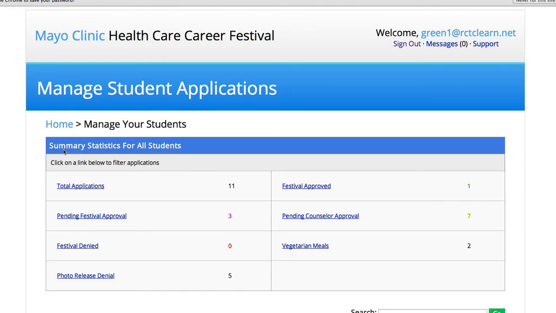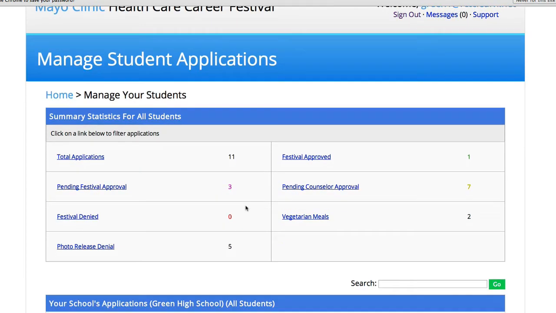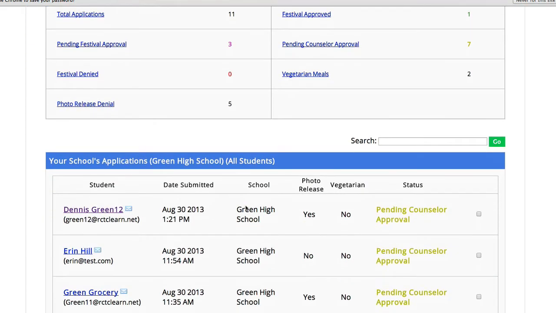You'll see a summary area and then a detailed section below. In the summary area, you'll see all the applications that are being applied to your school, pending festival approvals, denials, and photo release denials. And one very important to you is the pending counselor approvals, and that's one you can use to filter the detailed list below.